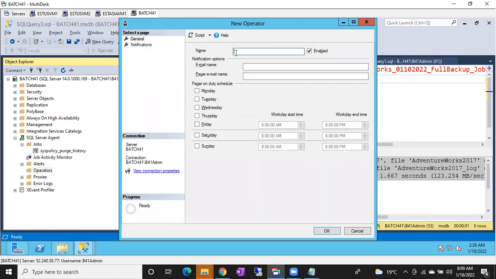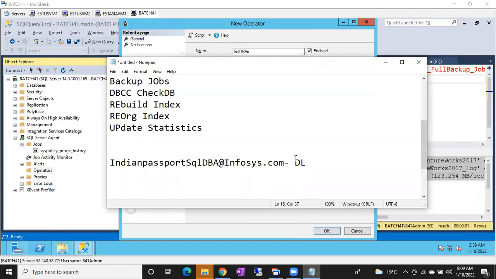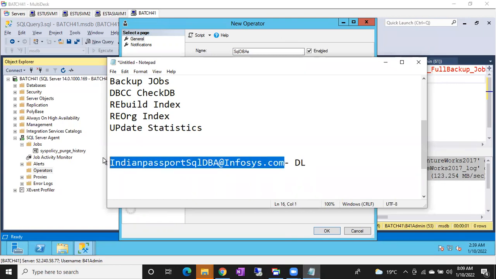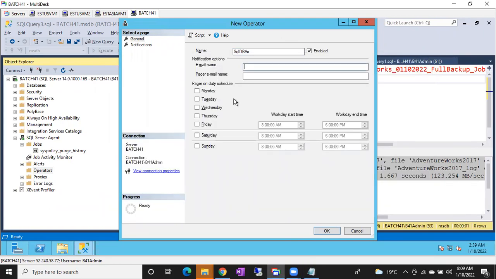the operator name SQL DBS. And again, this is for example. What is the SQL DBS email ID? If it is like this, this is the email ID of my DL, imagine. Okay, and Control V, you have to paste the email ID here. If I want to get it individually, you can give your email ID, guys.